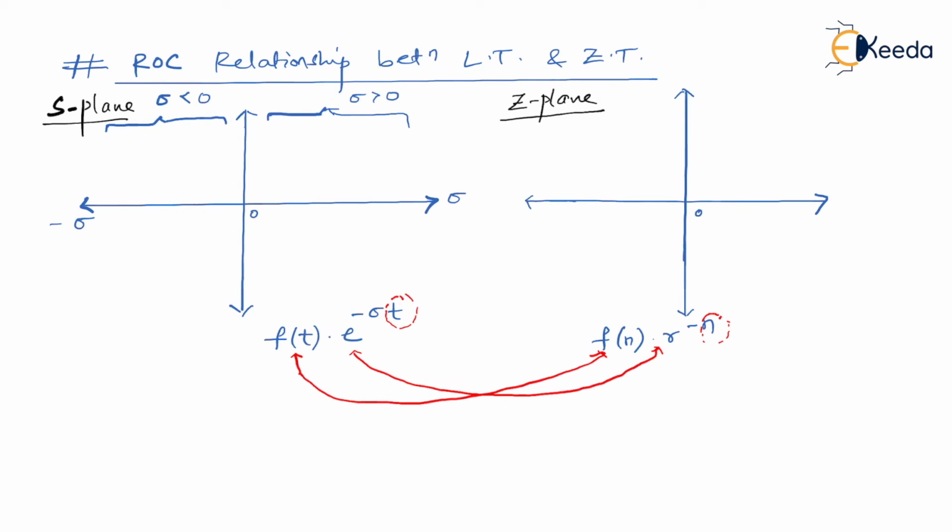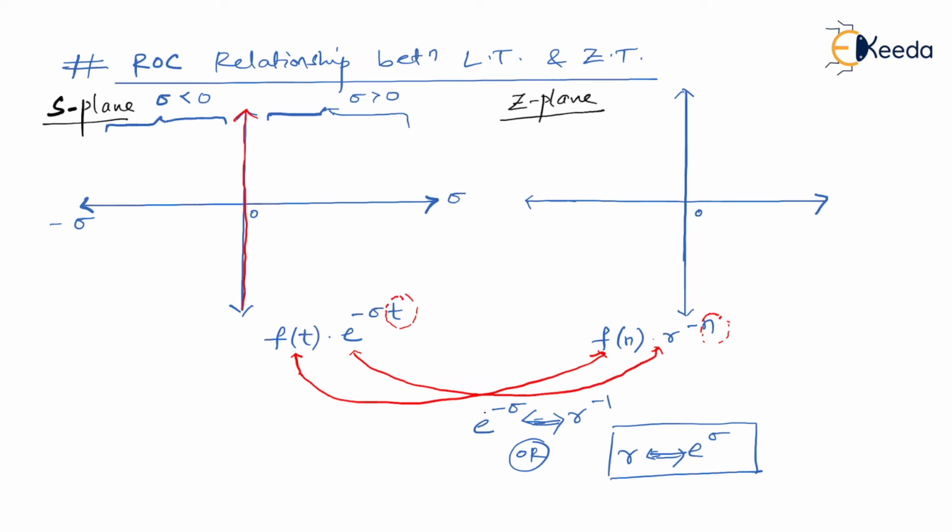So what is only remaining, I'll write it. So now I can write e to the power minus sigma is equal to r to the power minus 1, or I can just write r is equal to e to the power sigma. Now see carefully what I'm actually trying to do. This is not an equal relation. This is just a correlation between r and sigma.